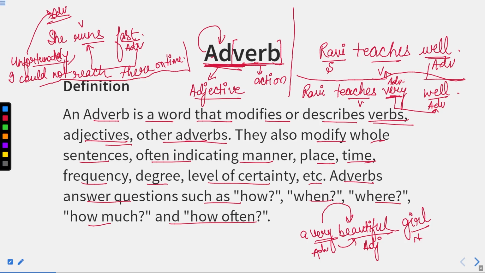For example, if I say the sale is going to begin in the evening, so in the evening is an adverb. If you ask where it is going to be held, it is going to be held at this market, suppose XYZ market, so that XYZ market is a place, and that is also the reply to that particular question, and that is also an adverb. So any word that can reply to the questions when, where, how much, how often, all those replies are adverbs.